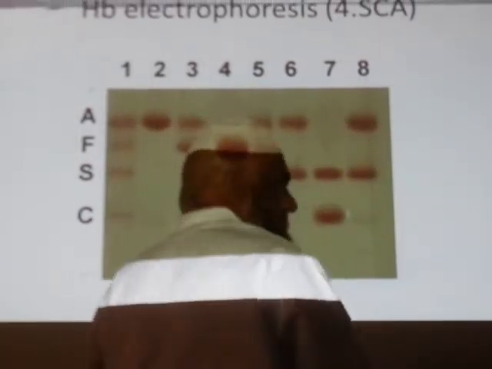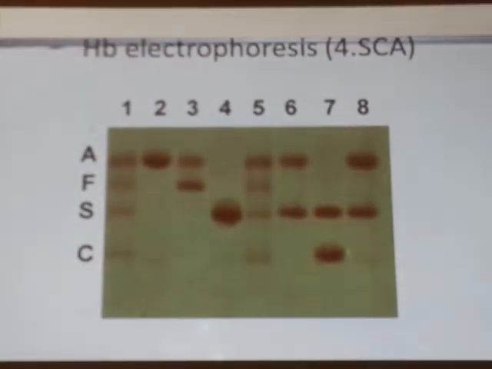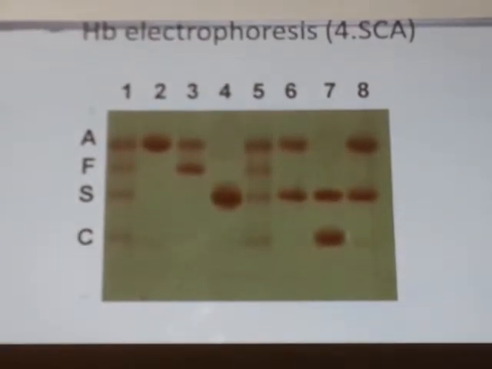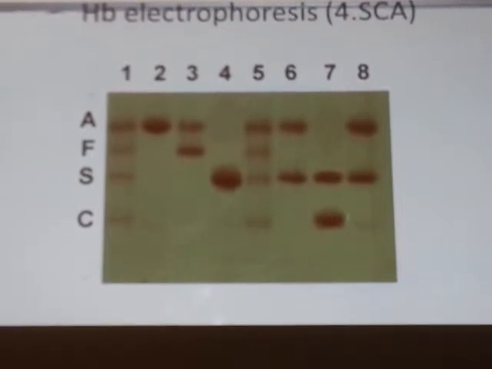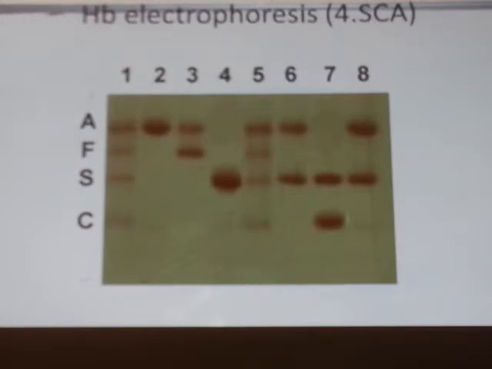Number 8. Any doubt about this? This one, last one here. What is number 8? Let's see. Sickle cell trait. Why? Because hemoglobin A, which is normal, is 50%.